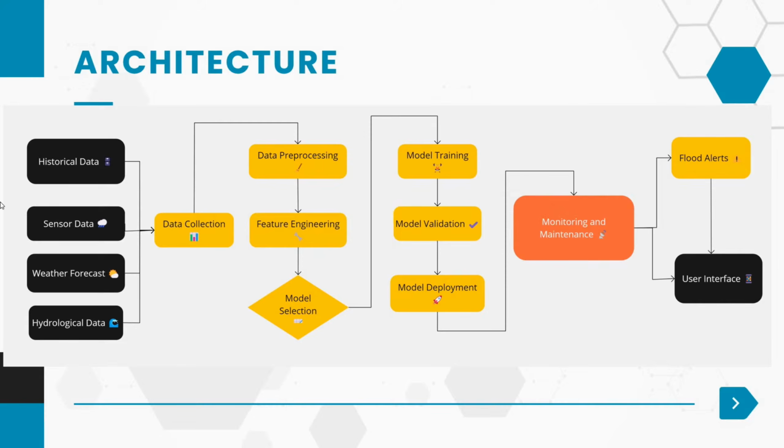In the architecture, as I mentioned earlier, I am using historical data. Sensor data means the current temperature, the current rainfall rate, and the current water level of particular dams. Then weather forecast means predictable forecast: will rain come tomorrow or not, and what is the expected temperature range for tomorrow. Then hydrological data means the dam level and how much water that dam can hold.